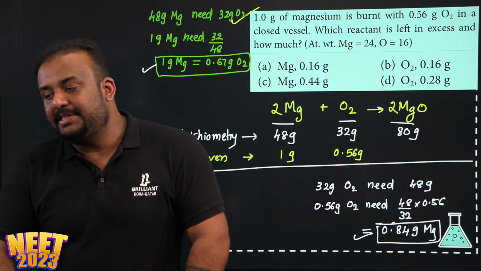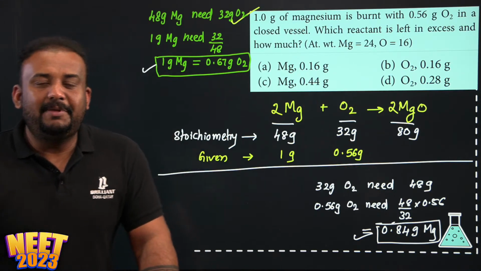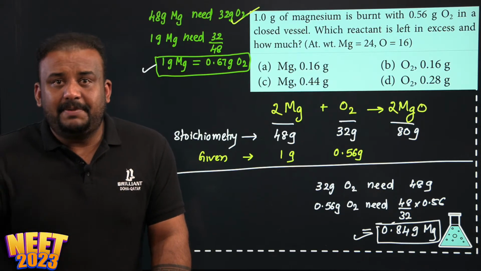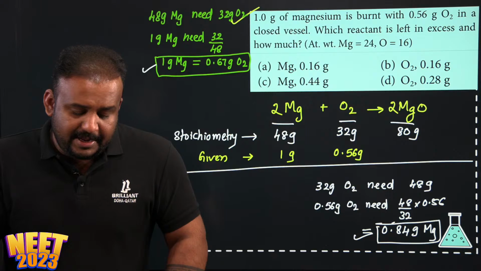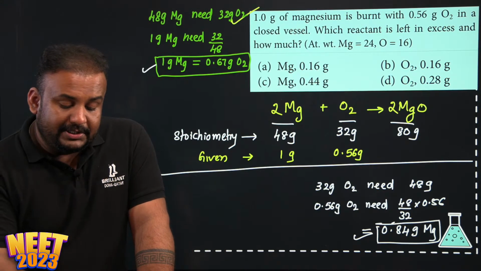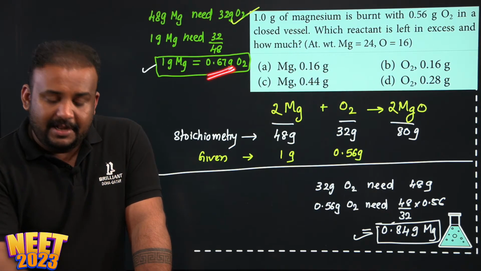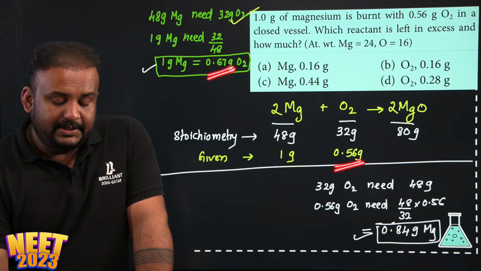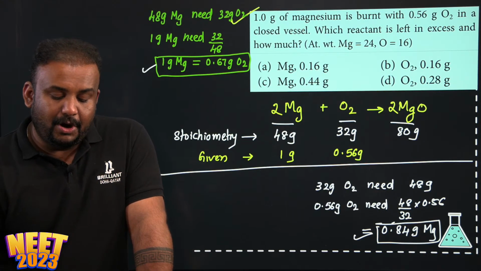So who is the limiting reagent? The one which is getting consumed in the first place. Who will be that here? It will be definitely oxygen, because oxygen required is 0.67, but I have only 0.56 gram. So the limiting reagent is going to be oxygen.